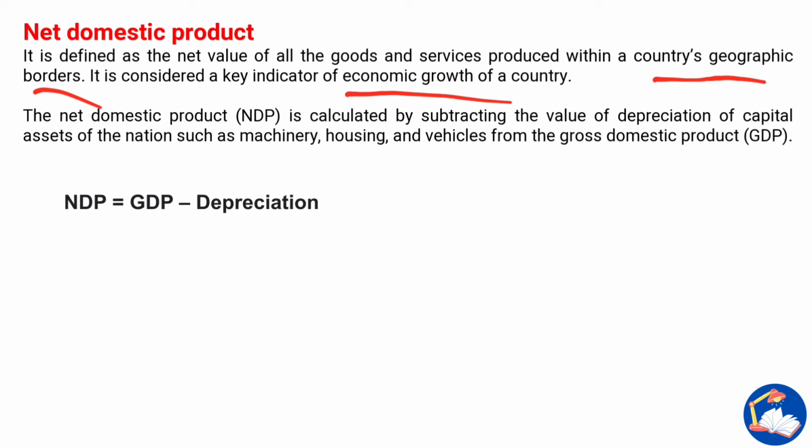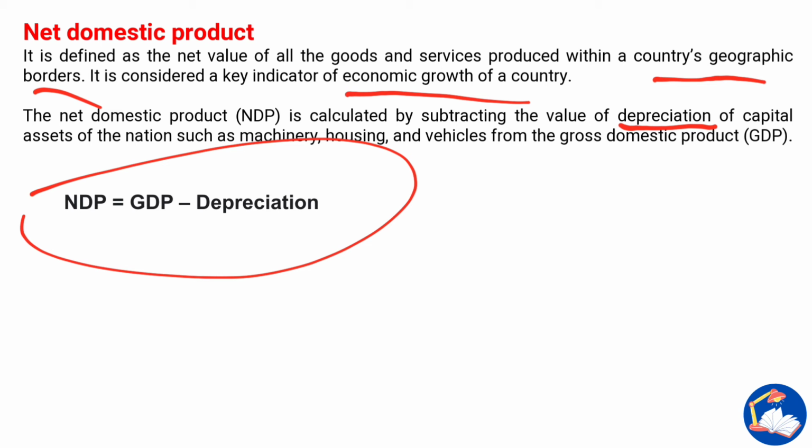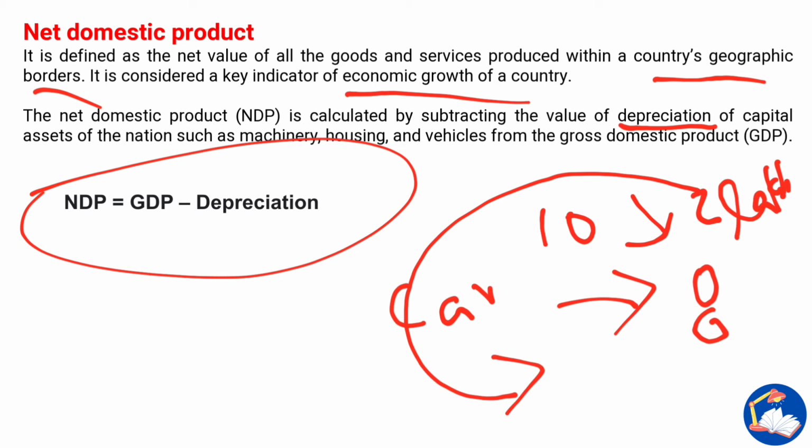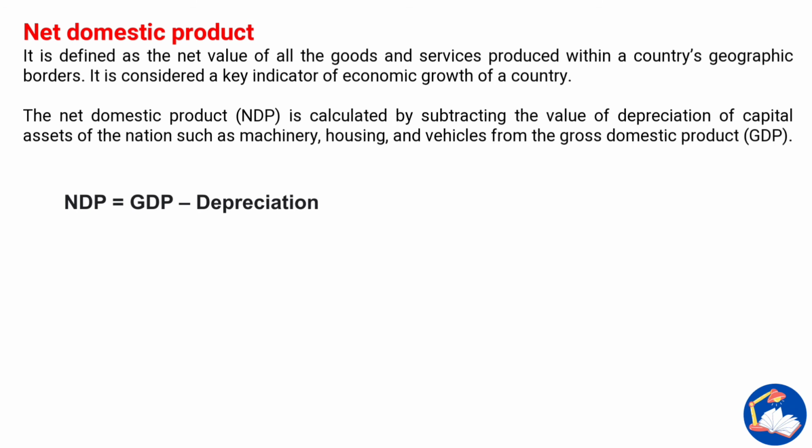Next, NDP is calculated by subtracting the value of depreciation, so GDP minus depreciation. What is depreciation? When you buy a car for 10 lakhs, after 2 or 3 years, if you want to sell it, you will sell it for, let's say, 8 lakhs. There will be a decrease of 2 lakhs. This reduction of 2 lakhs is called depreciation. With time the car can get wear and tear, some damage can happen, so that value is called depreciation.